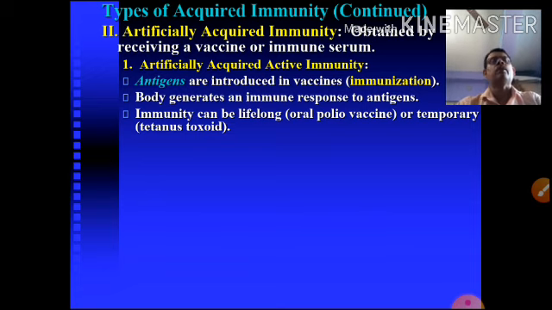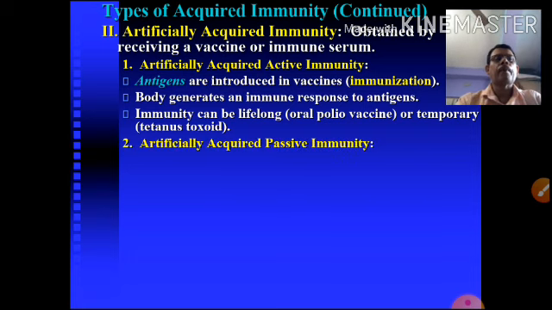Tetanus toxoid immunity generally lasts 1 to 2 years. After 2 years, when there is any infection by tetanus, you must take it again. That's why you have to take the tetanus toxoid frequently. Among these, we also need to know what antigen, antibody, and toxoid are. These definitions are very important for your examination and other parts also.